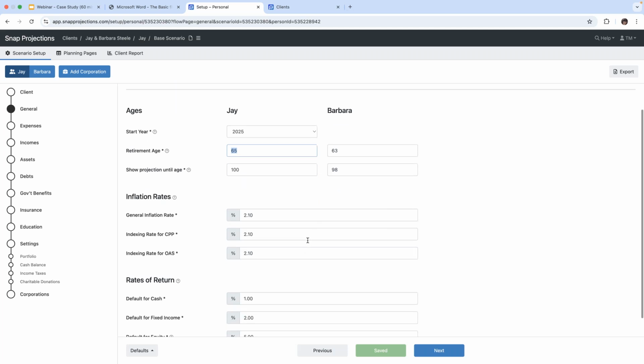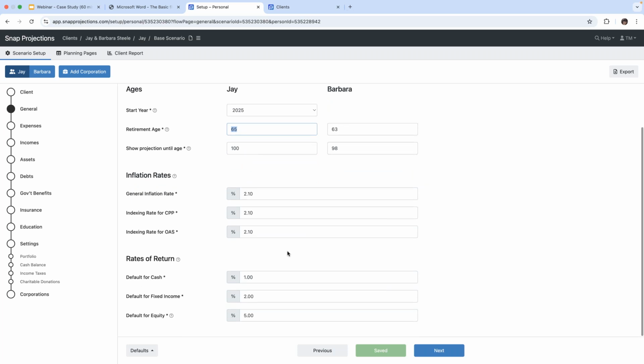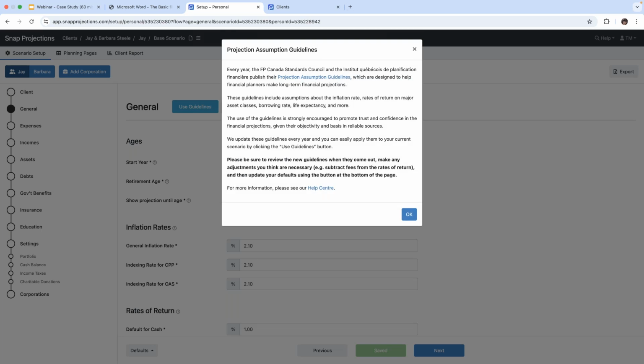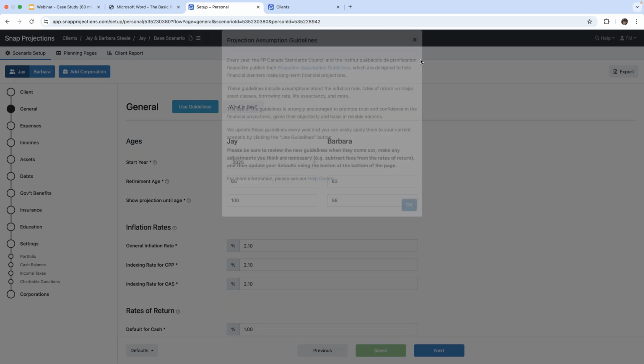With respect to the inflation rates, these are based on the FP Canada guidelines. And with respect to the rates of return for cash, fixed income, or equity, we can always use the FP Canada guidelines by clicking on this. And if we'd want more information as to what that is, we could always click on What's This to get more information.